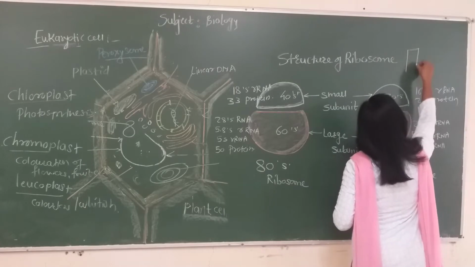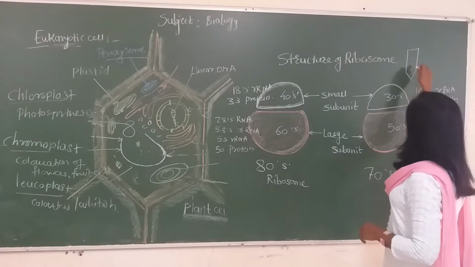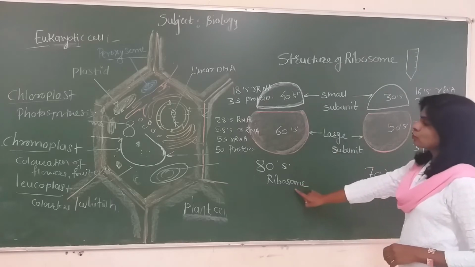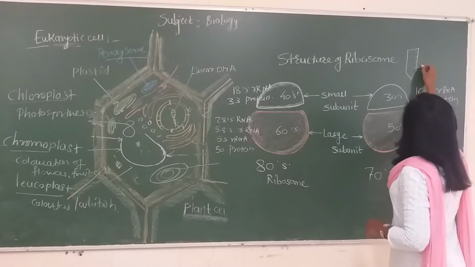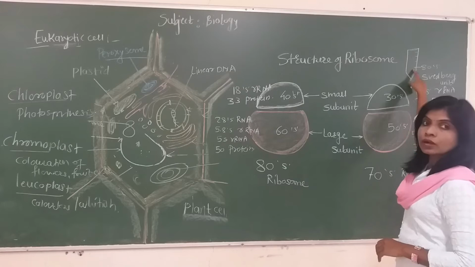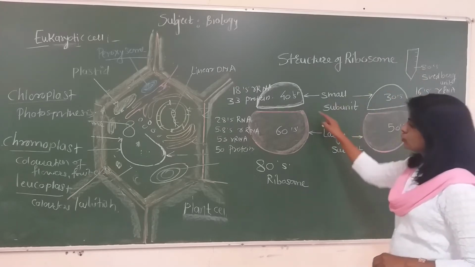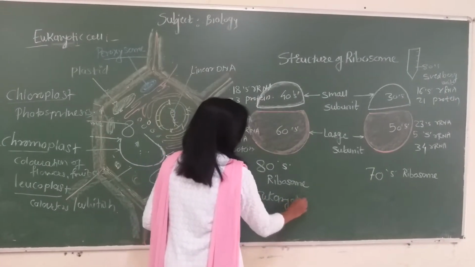With the help of a centrifugation machine, when we centrifuge the cytoplasm along with the ribosomes in a centrifugation tube, they always sediment. The ribosomes seen in eukaryotic cells always sediment at the 80S marking, called Svedberg's unit. Means their density gradient or sedimentation is 80. So the ribosomes found in eukaryotic cells are called 80S type of ribosome.